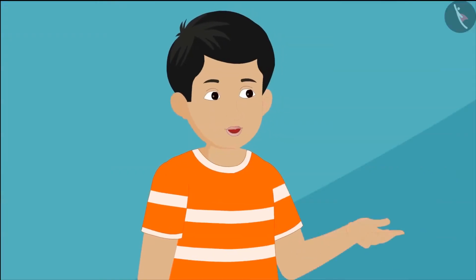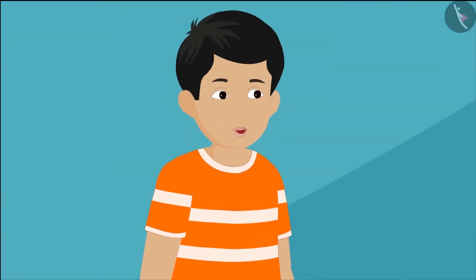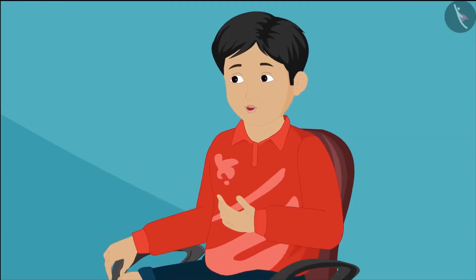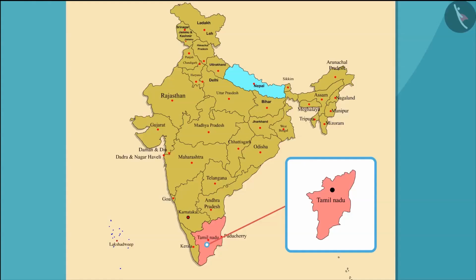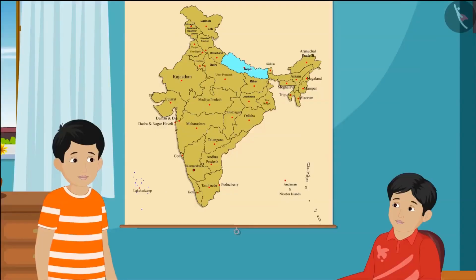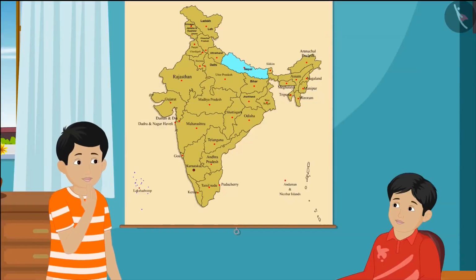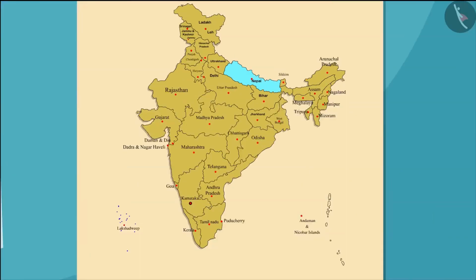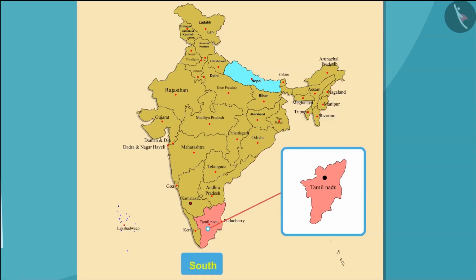Govind, in this holidays, I am going to Jammu and Kashmir with my parents. Oh wow! And I am going to Tamil Nadu with my family. Alright, but where is Tamil Nadu? Look at this map carefully. Tamil Nadu is a southern state of India. And this is Jammu and Kashmir, where you are going for the holidays.